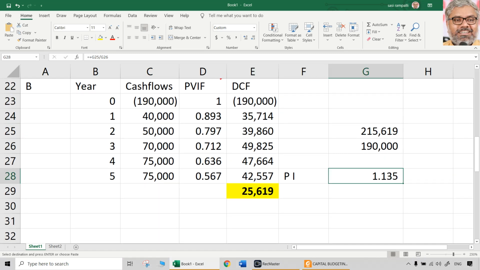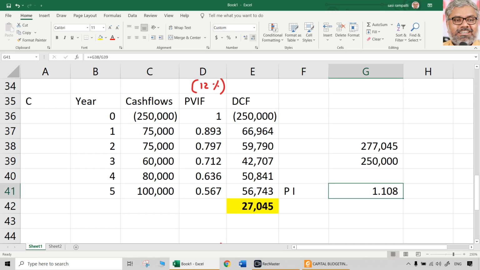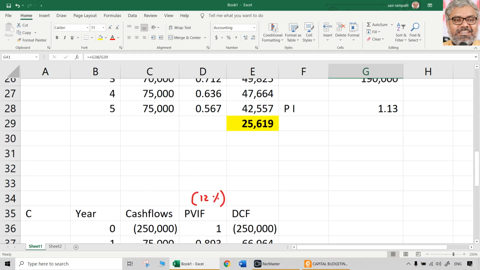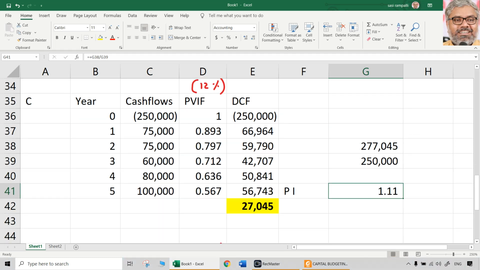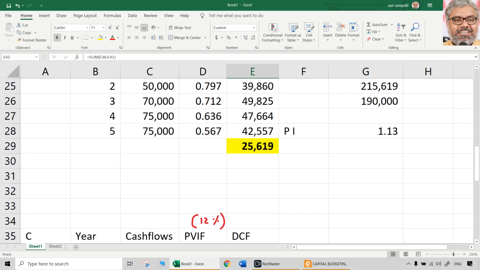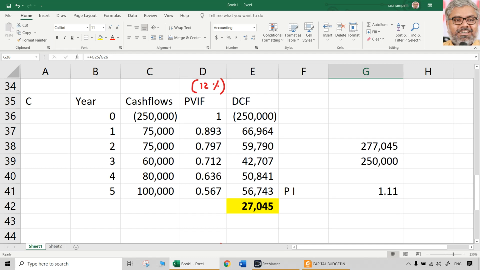But the question once again comes with these two things, a dilemma. That too particularly when they are mutually exclusive. See this, if you take NPV as a criterion, project C is better because it is giving a better NPV. But if you take profitability index as a criterion, project B is better because profitability index is more for project B than project C. So that is the point here to be noted.